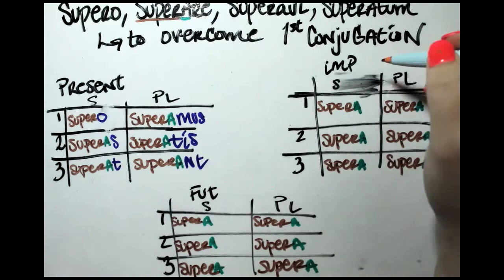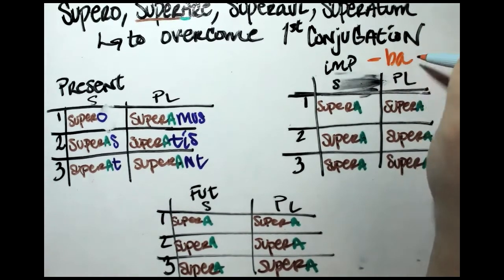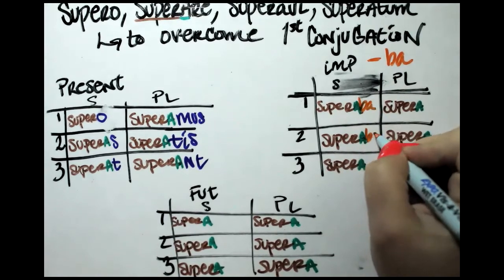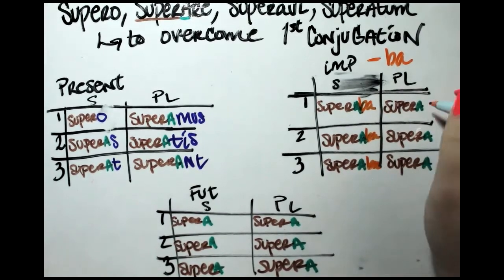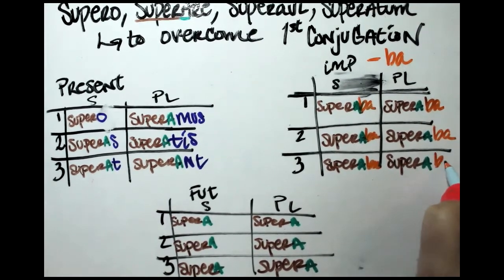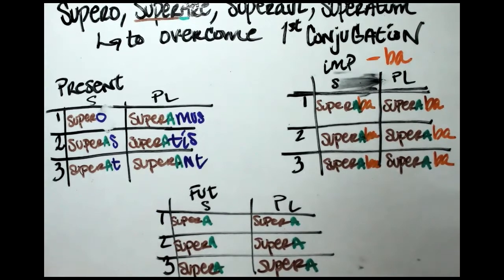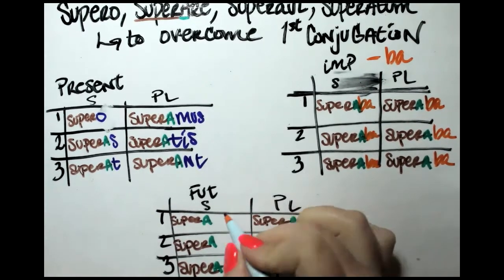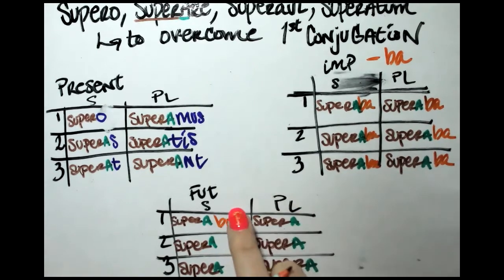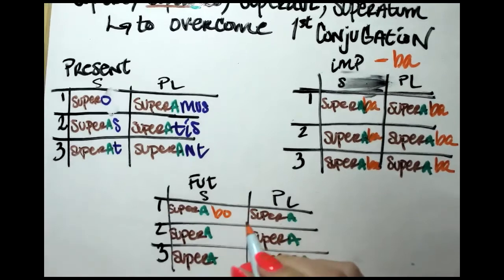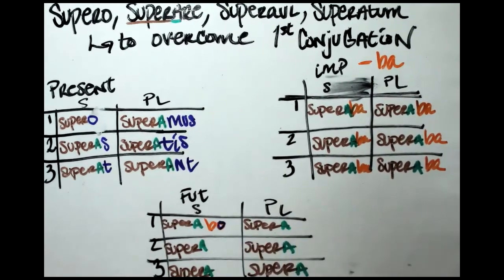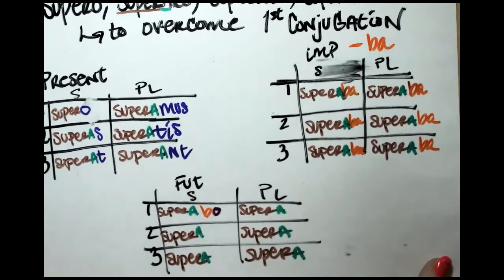Imperfect has a tense indicator, BA. So superba, superba. Future also has a tense indicator. For first person singular, it's BO, and we're gonna go ahead and purple up that O a little bit too, because that's also the personal ending for first person singular in the future.